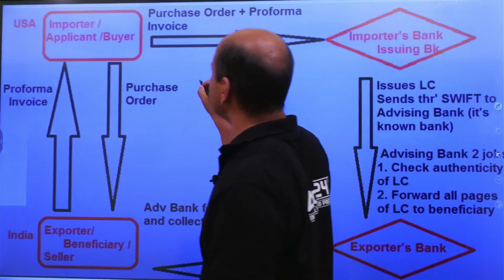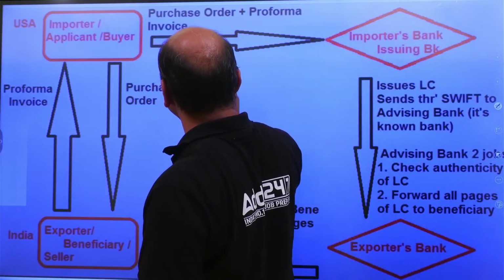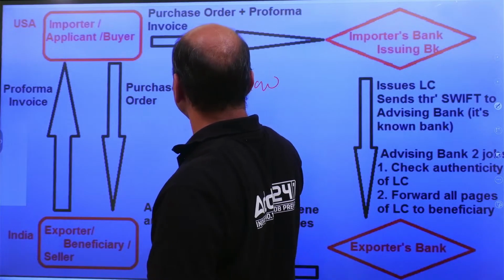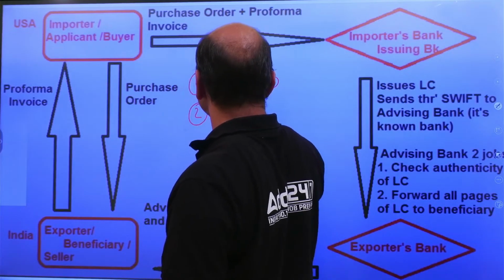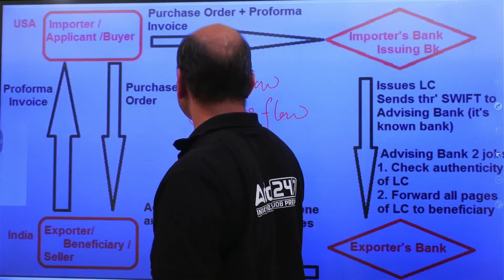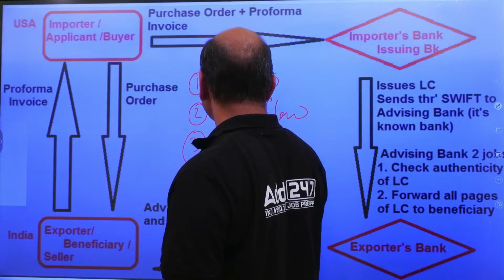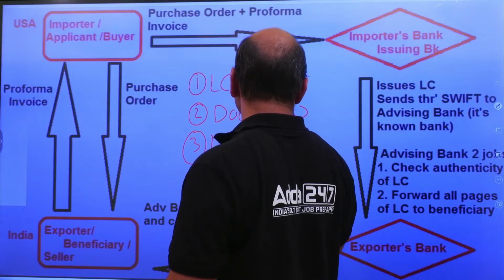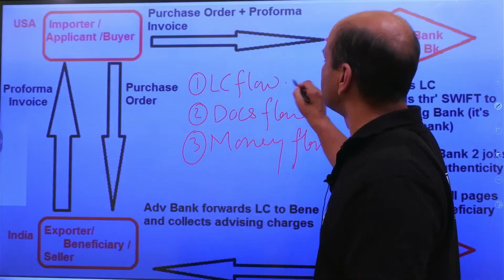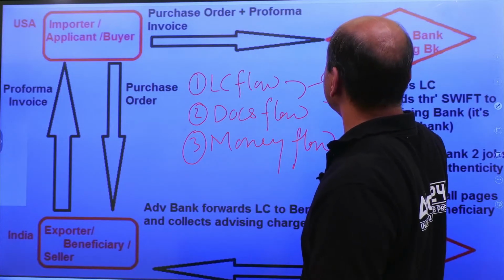So one is LC flow. Second is documents flow. And third is money flow. Okay. So you'll say, what about the goods? Goods are separate. Goods lie over here.